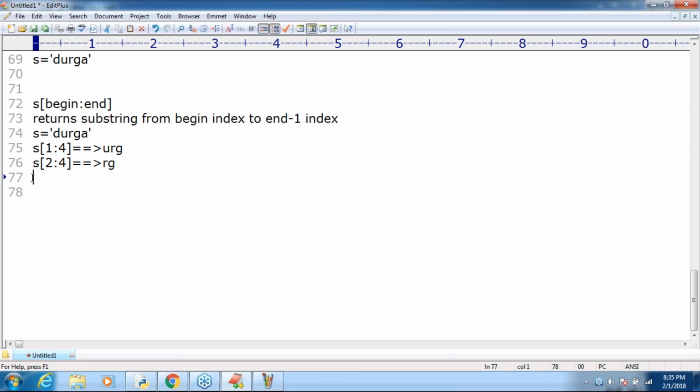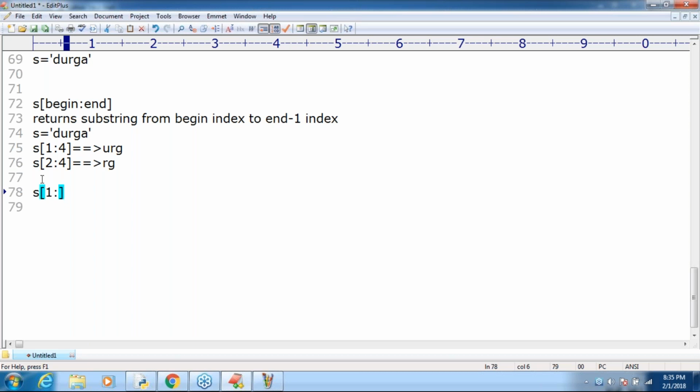Now take a very special case. s[1:], that's all I'm taking. One colon, that's all. Can you tell what is going to return?